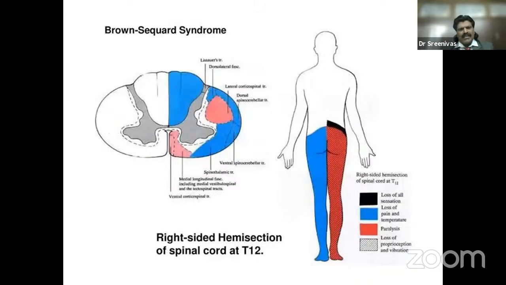You can see in the diagram, for the posterior column and pyramidal tract, the manifestations are on the same side, but the manifestations of the spinothalamic tract, given in blue, are on the opposite side. The paralysis, in red, from the corticospinal tract, and the posterior column manifestations are on the same side.